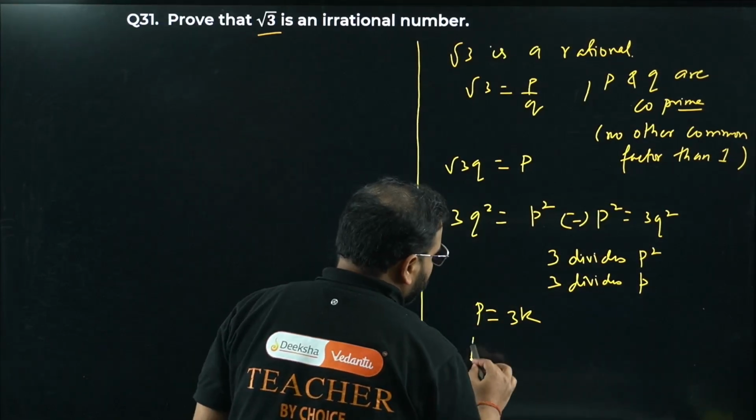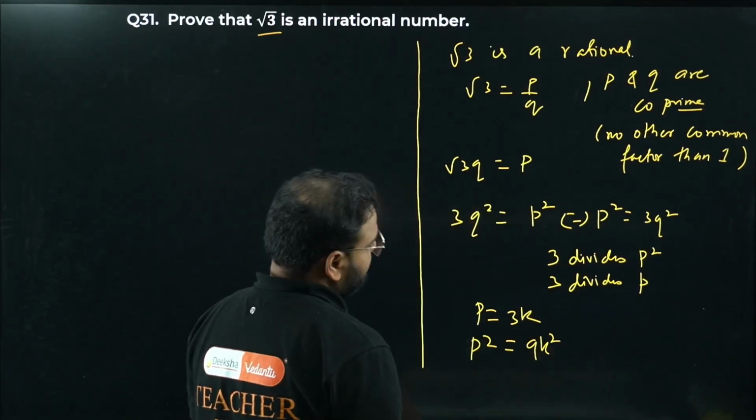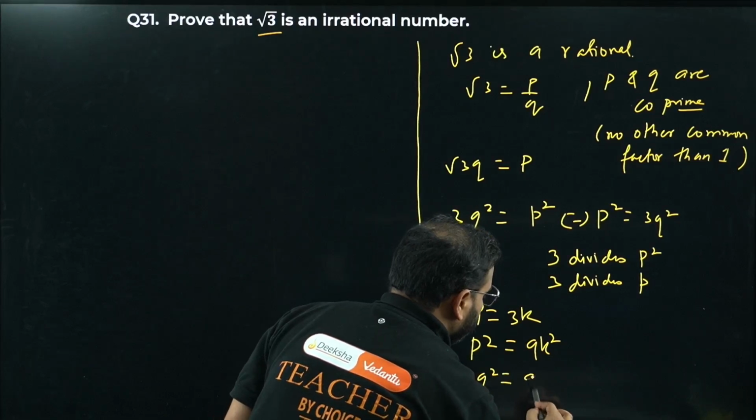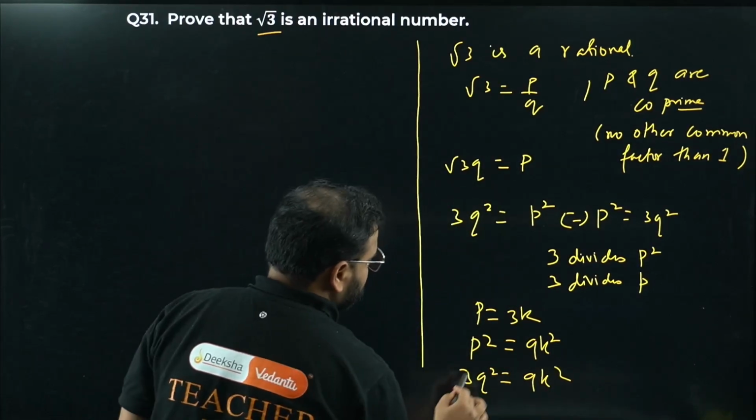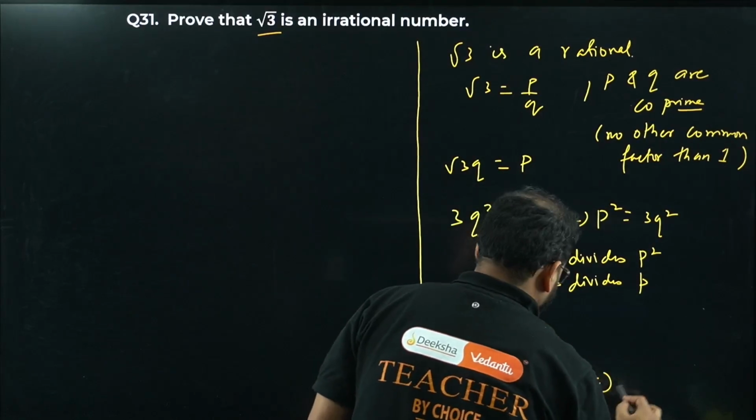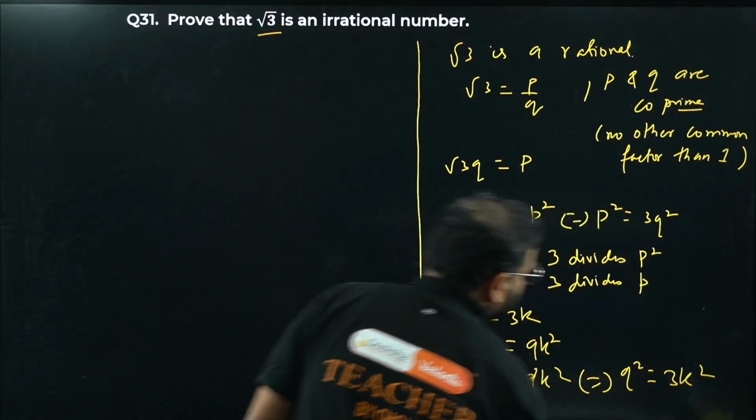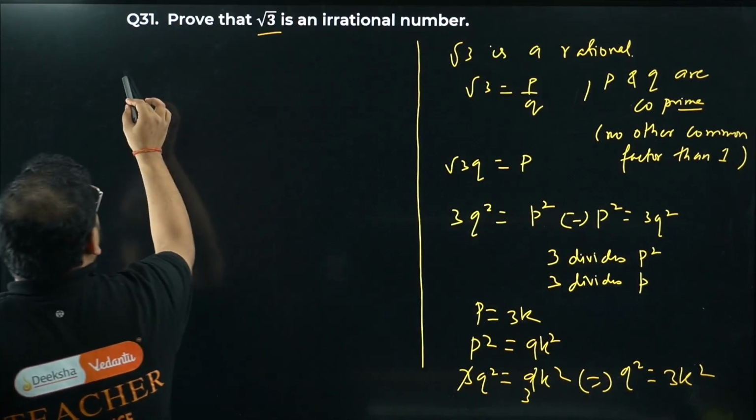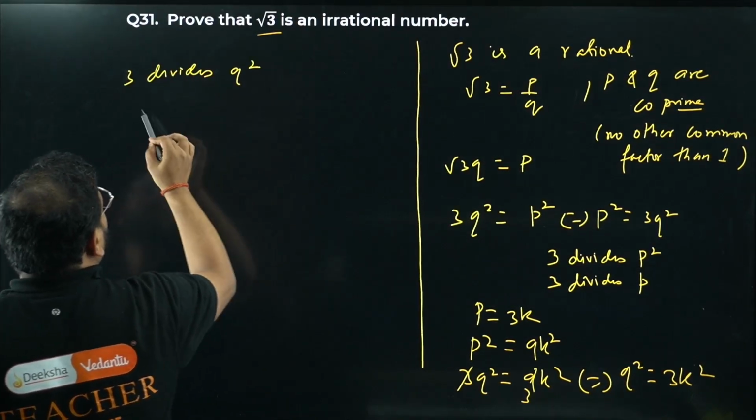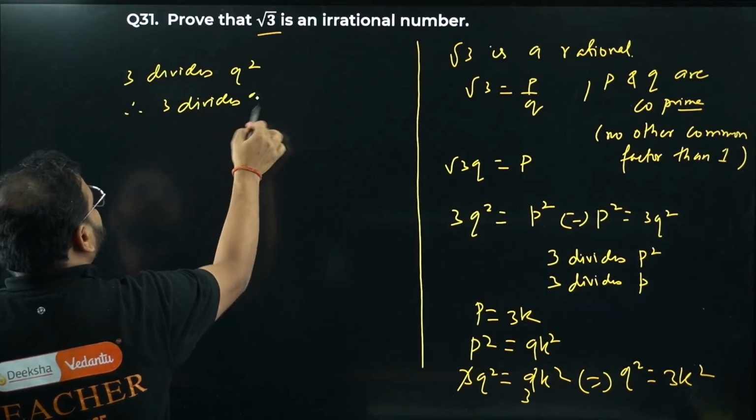Again, square it up over here. We get P square equals 9K square. We have the value of P square from here: 3Q square equals 9K square. Cancel here, 3 3s are 9. So what I'm getting? Q square equals 3K square. What it gives us? 3 divides Q square. Therefore, 3 divides Q as well.